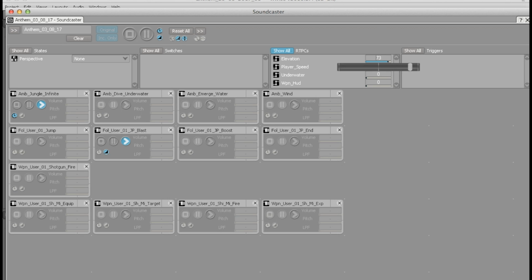If I hit the underwater event, I have a couple of things changing that I'll explain in a second. And then the character emerges.